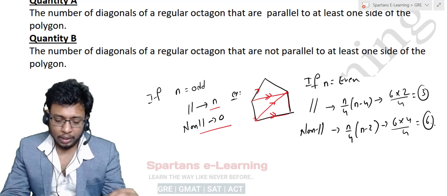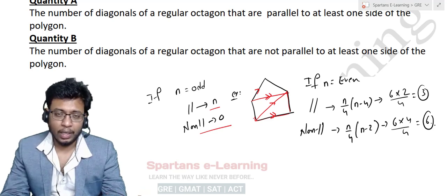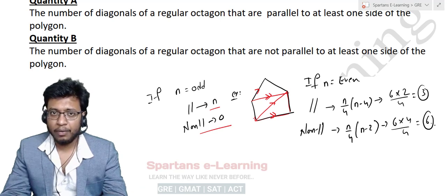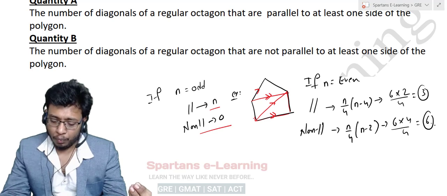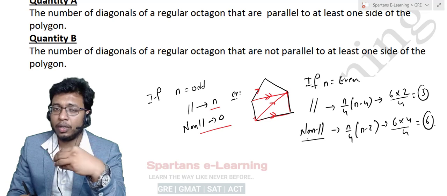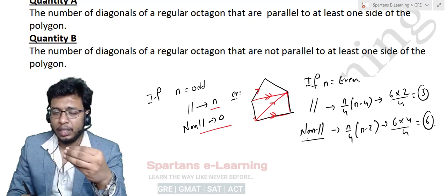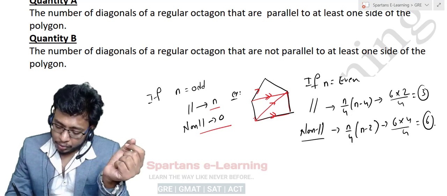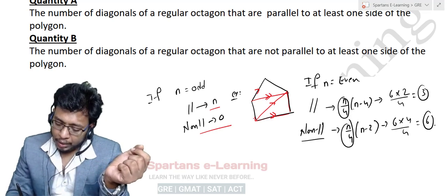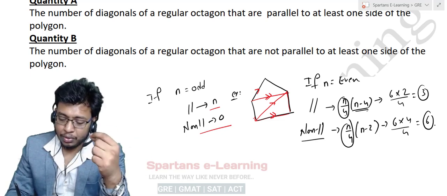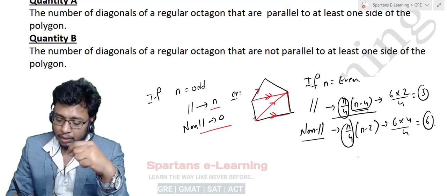One more thing to observe here: in any regular polygon with an even number of sides n, the number of diagonals that are non-parallel to any of its sides will always be greater than the number of diagonals that are parallel to at least one of the sides. Why? Because here we have n by 4 into n minus 4, and we are removing a bigger number from here. So obviously the parallel count will be smaller than the non-parallel count.